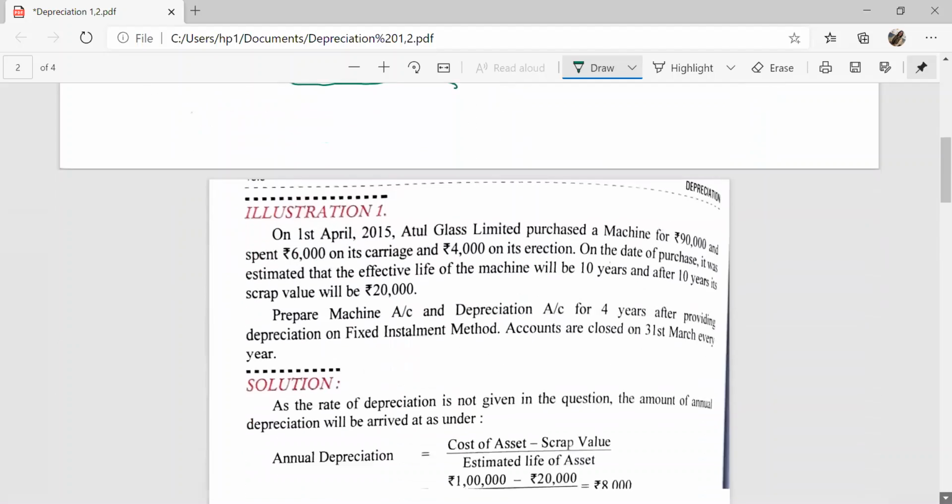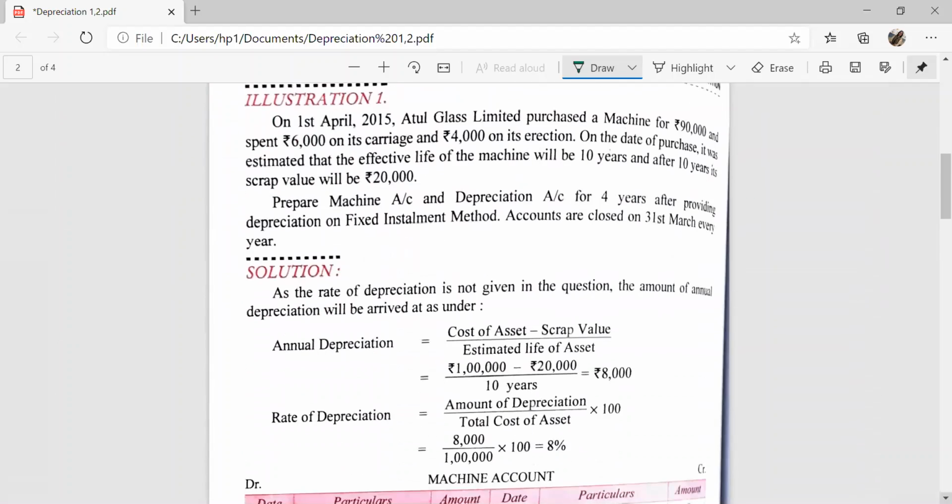Let us discuss questions related to depreciation.